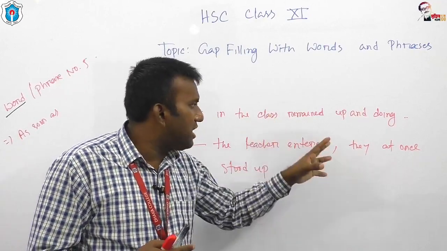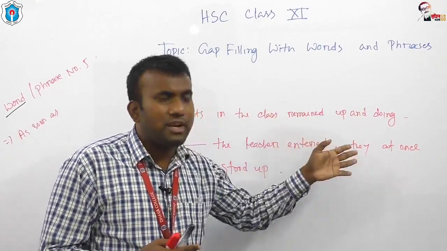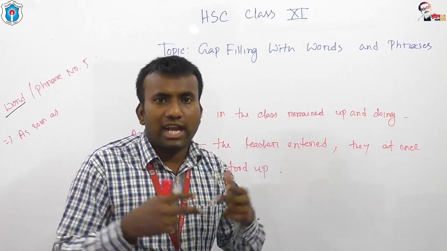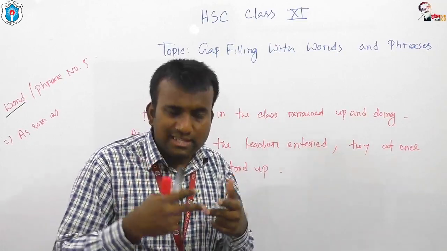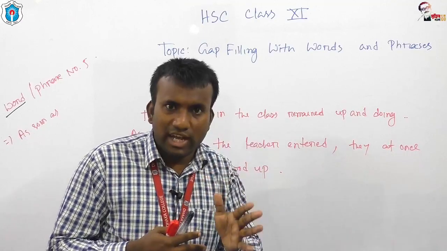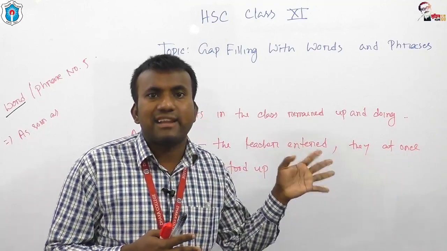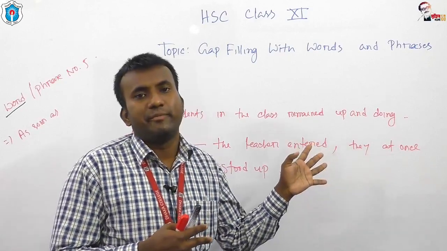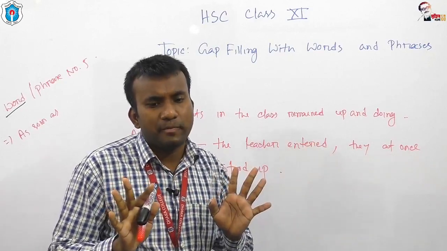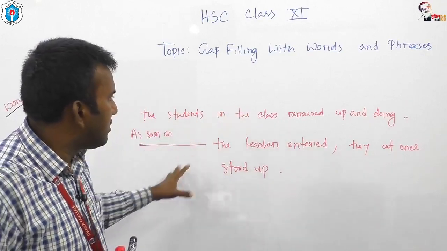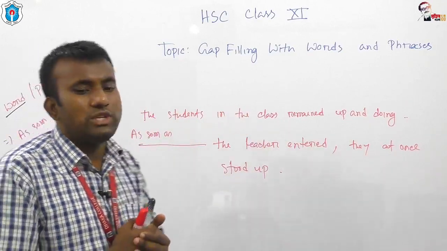The entrance of the teacher and the standing up of the students have occurred at the same time. That's why we can use as soon as. In Bengali, this as soon as carries the meaning jokhoni. Is it clear to you, my dear students? So as soon as the teacher entered, they at once stood up.